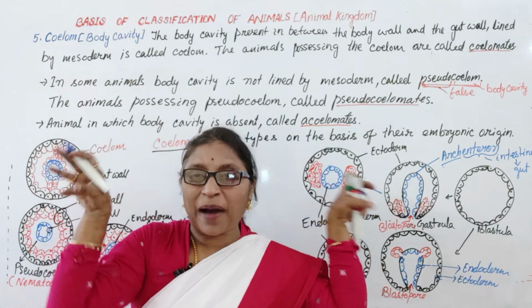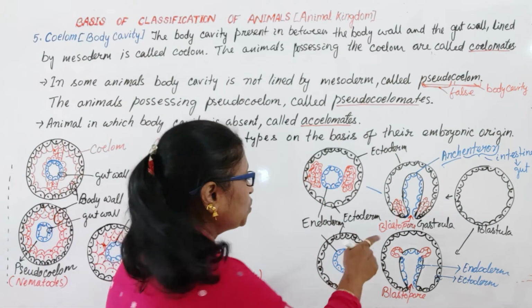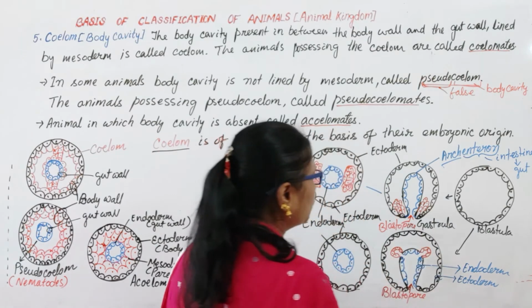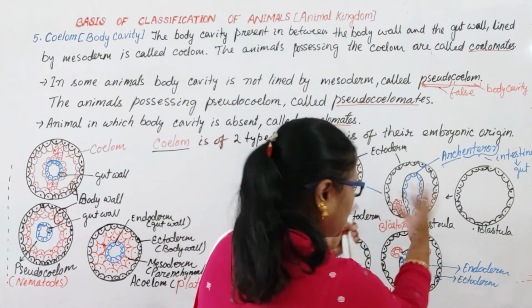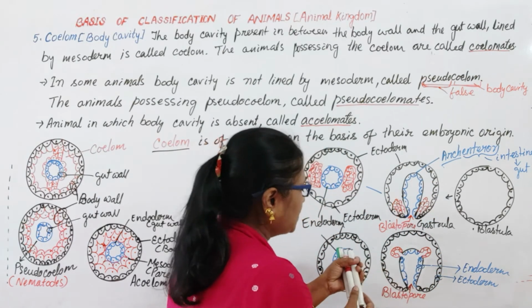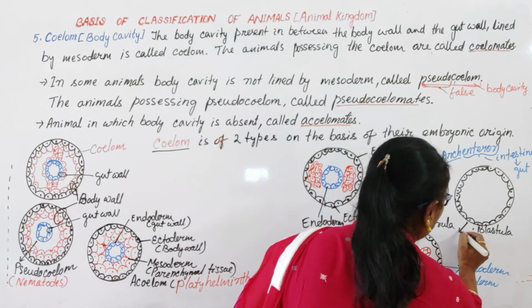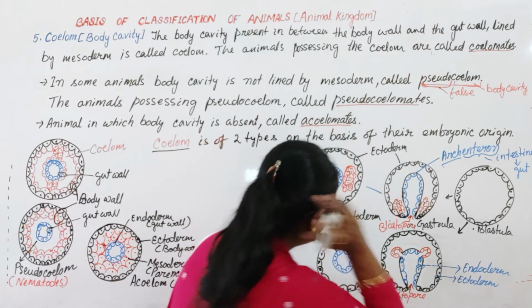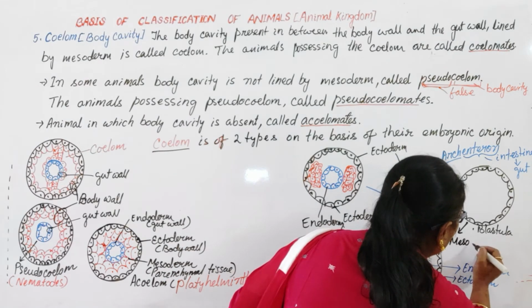Pouch, P-O-U-C-H. So these are the mesodermal outpouchings. From the blastula to the gastrula, I have shown you how it is formed. Here I reduced one step of the diagram, so these are the mesodermal outpouchings.